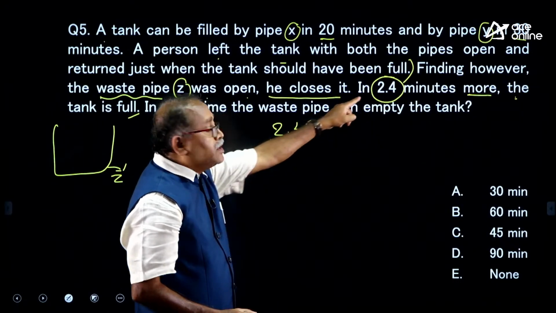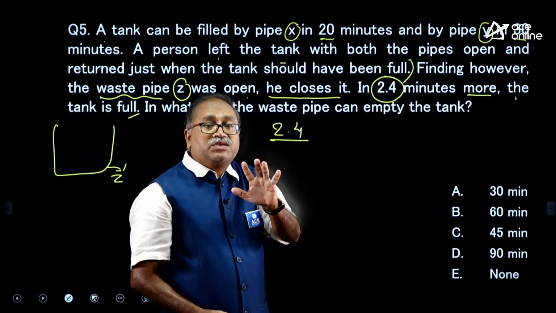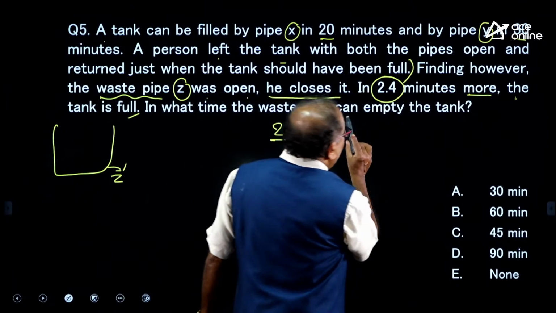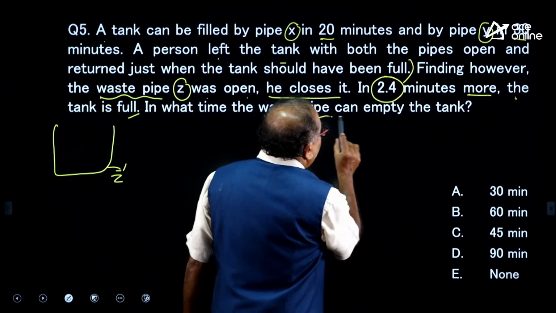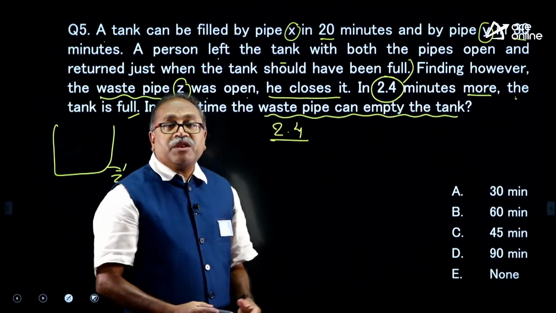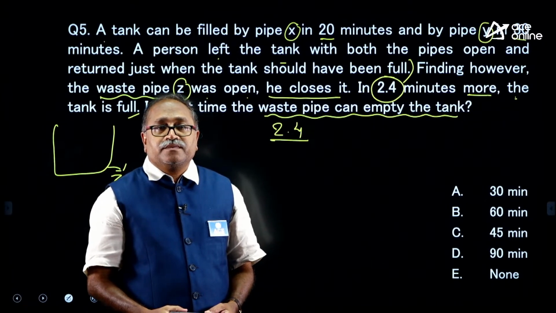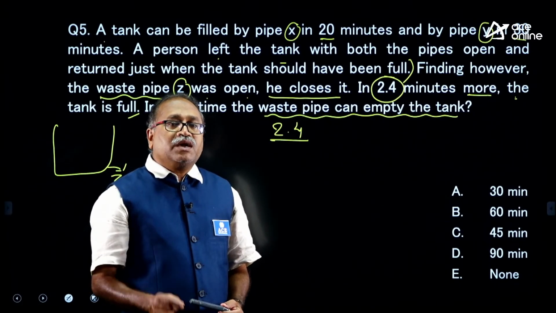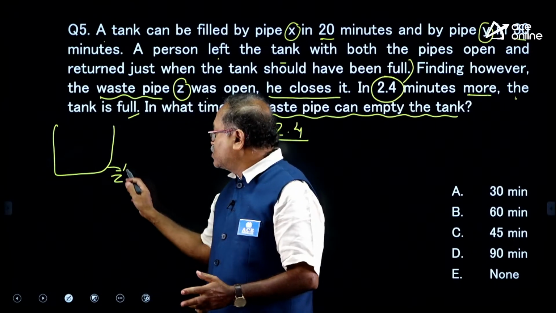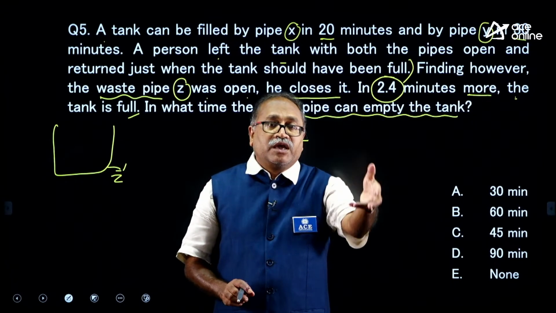Therefore, it took another 2.4 minutes to fill it. Now, the waste pipe can empty the tank in how many minutes? The first thing I need to know is at what time the tank will get filled.